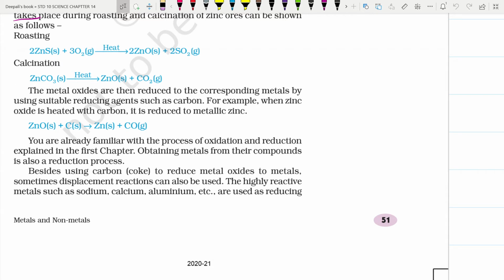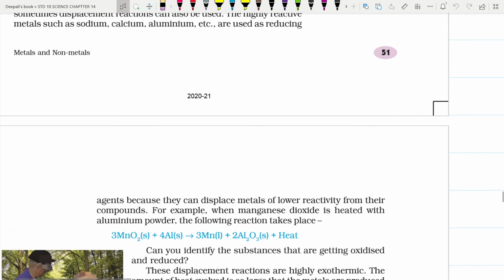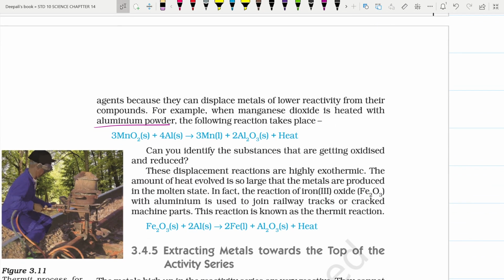The highly reactive metals such as sodium, calcium, aluminum, etc. are used as reducing agents because they can displace metals of lower reactivity from their compounds easily. For example, manganese dioxide is heated with aluminum powder to give the following reaction: 3MnO2 plus 4Al gives 3Mn plus 2Al2O3 plus heat.